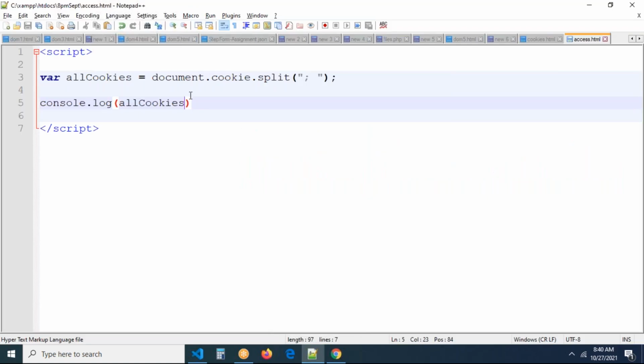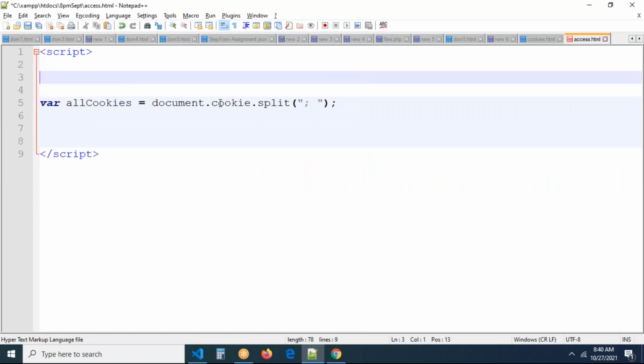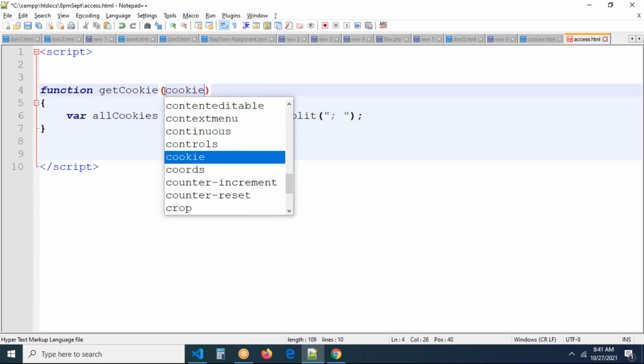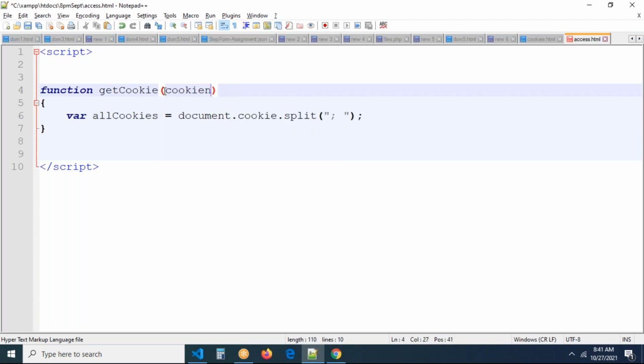Then let me define one function. It's better to define one function: function getCookie. In this function, it's better to always write reusable logic. What is the cookie you want? Just pass the name of the cookie, and based on the name you have to get the value. I passed the parameter, so you get the value, right? Now I have to write a for loop here. Now you can see getCookie of username. I'm writing console.log getCookie.